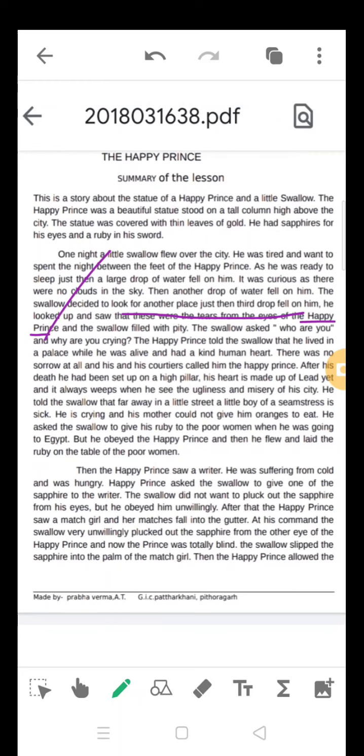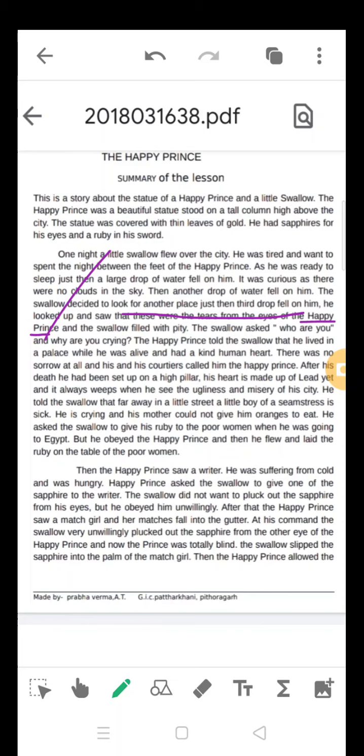The Happy Prince told the swallow that he lived in a palace while he was alive. He was a prince once upon a time, but now he is not a prince, he is a statue. See, this is the beauty of the story of Oscar Wilde. Oscar Wilde gives speech even to non-living things.